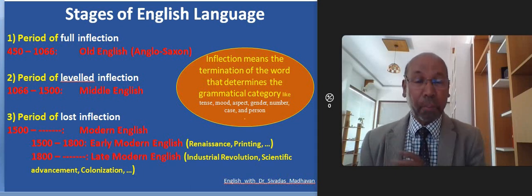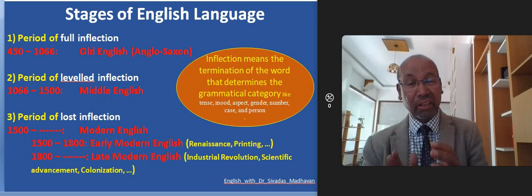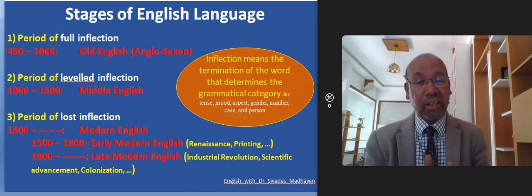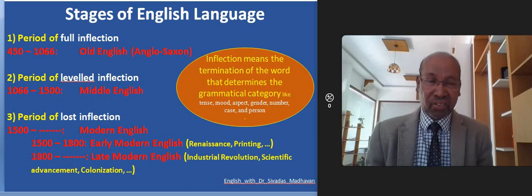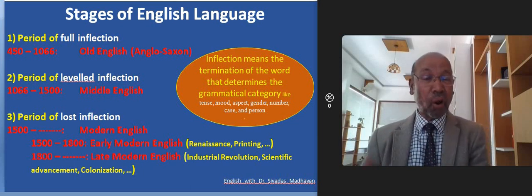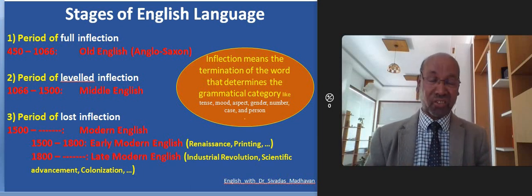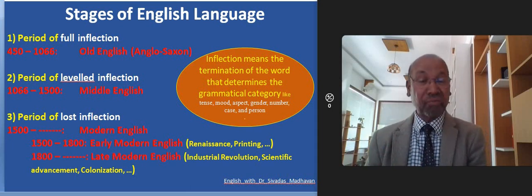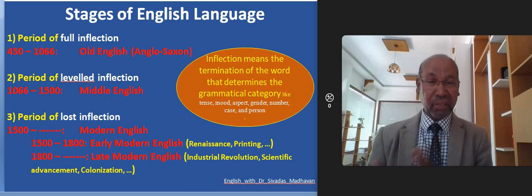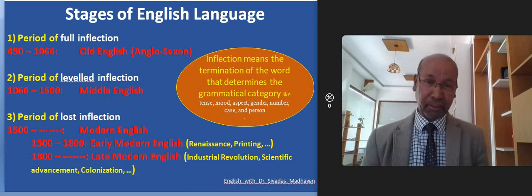That means so many words had the grammatical forms determined by the ending of the word, full inflections. And it was from 450 up to 1066. So that is the time from 5th century to 11th century. That was the time of Old English.